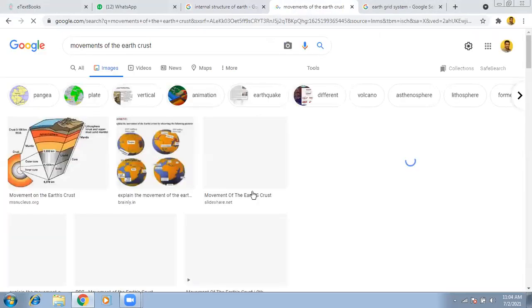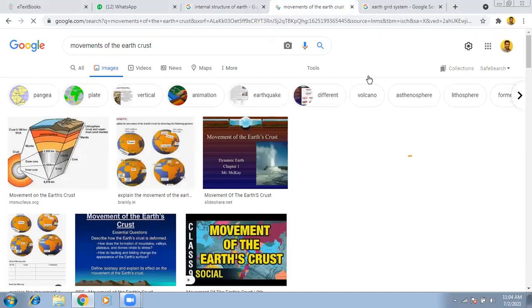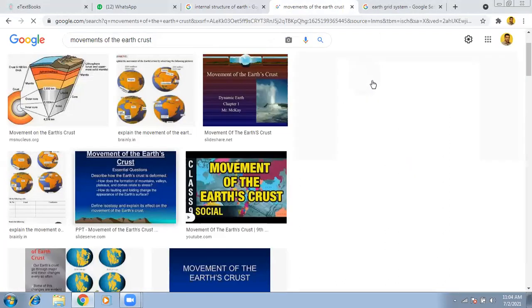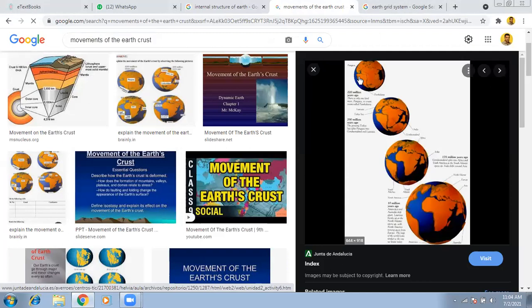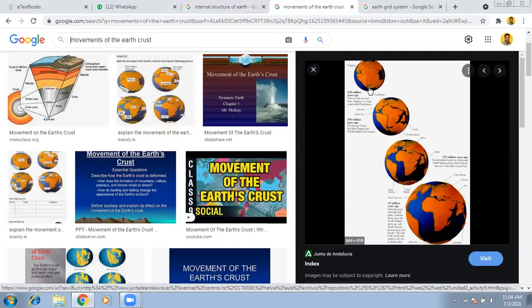Here, observe the screen. Movements of the earth. Once upon a time, 220 million years back, this was the situation. Later, that single piece split into a number of pieces, and those pieces were divided by the